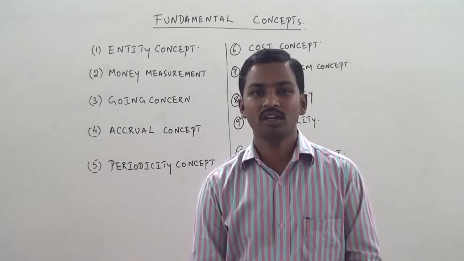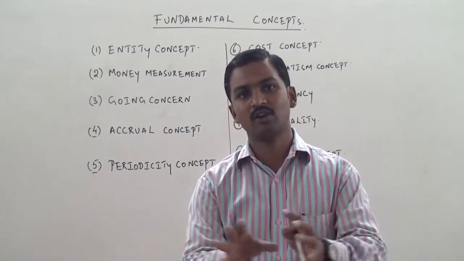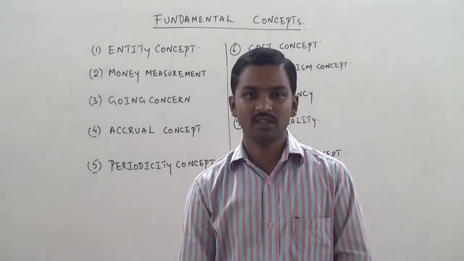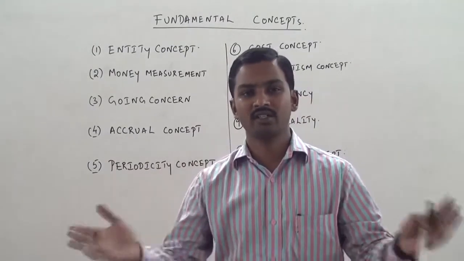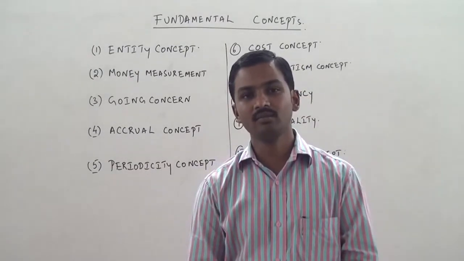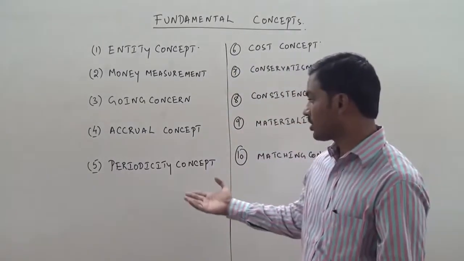I hope you are able to understand the point. So generally we take 12 months because 12 months will have all the seasons in it. And if all the trading accounts are prepared for 1 year, it's easy to compare them. And all seasons will be covered. That is called the periodicity concept.